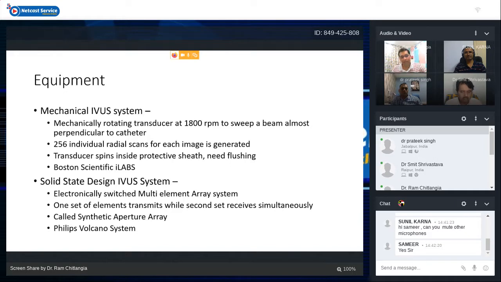The other system is the solid state design system, which has a multiple element array mounted on the catheter. They are electronically switched by the console system, and one set of elements transmits while the second set of elements receives simultaneously. So it rotates by way of sending and receiving impulses, while the actual catheter does not rotate, but the arrays get activated and deactivated at different points of time. So it is called a synthetic aperture array, and mainly the Philips Volcano system has this solid state design, but the mechanical rotating system has the better image quality overall.